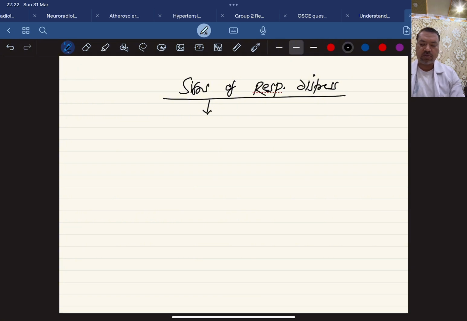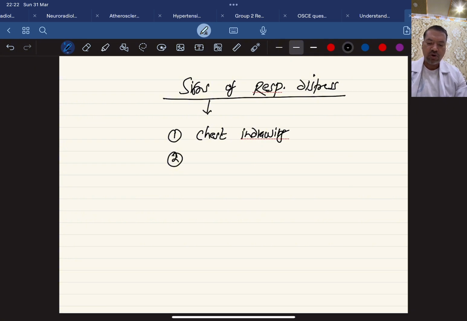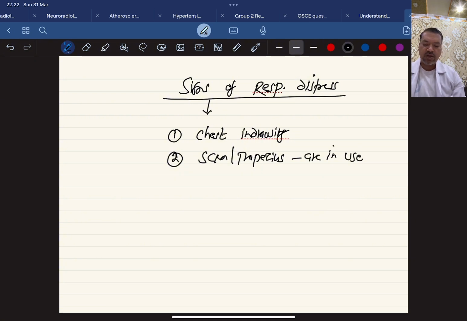What are those? Number 1 is indrawing of the chest. If a child is breathing with chest indrawing, that means the child is breathing with a lot of problem. Number 2, the sternocleidomastoid and trapezius, which are called accessory muscles of respiration, are in use. It can be seen in a bigger child and definitely in adults. Number 3, nasal flaring, which is because of contraction of the alae nasi muscle. This is a little extra information for you.